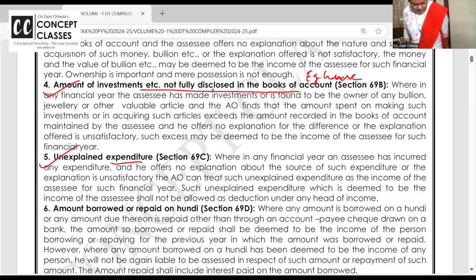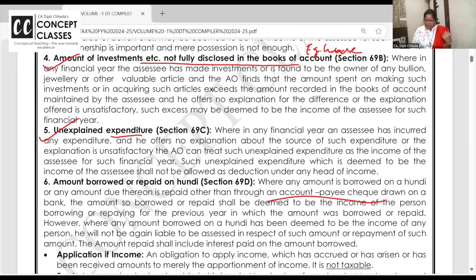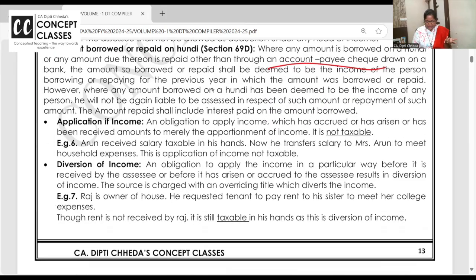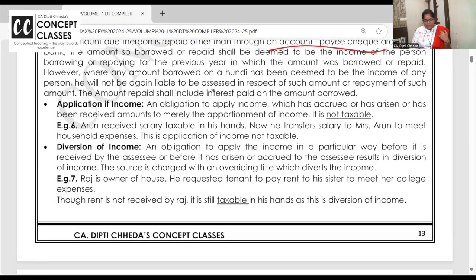And the last one is amount borrowed or repaid in hundi. See, loan should be taken and given by account payee cheque and online transfer, NEFT, RTGS. If you have taken the loan in cash or repaid the loan in cash, it's taxable. Okay? These are two terms which are asked in the exam as application based questions.